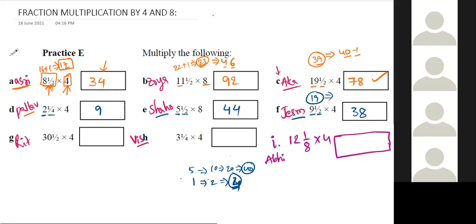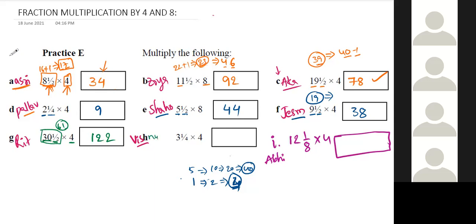Then Ritvik. Sir, the double of 30 would be 60 and double of half would be 1. So 60 plus 1, 61. The double of 61 would be 122. And the double of 122 would be 244. Why 244? We need into 4 only, not into 8. Okay, sir. So 61 double is 122. That's all. Double this number twice.